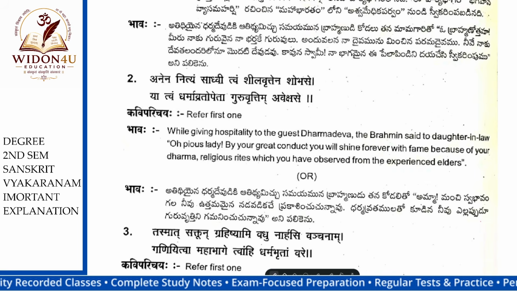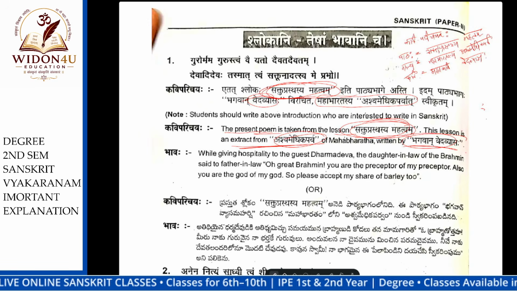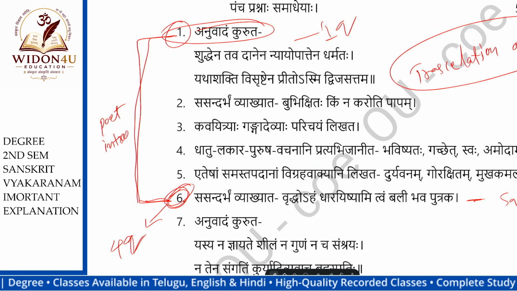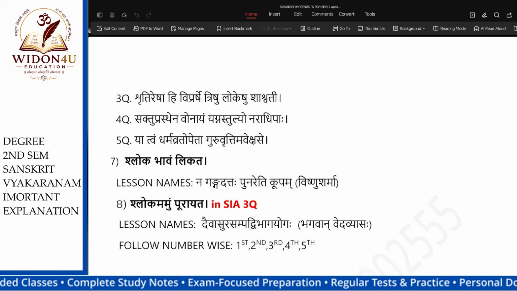He took them with him to Swargalok and gave them life in Swargalok because of their selflessness. That is the lesson in short. These are the important points.